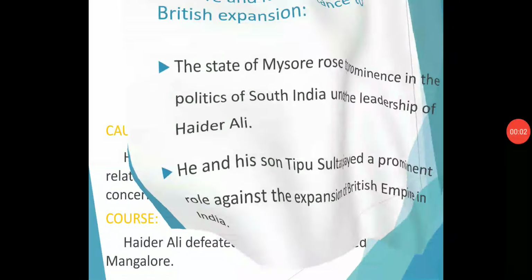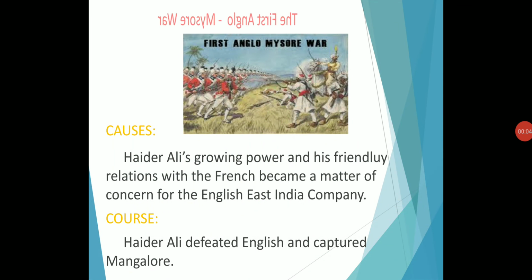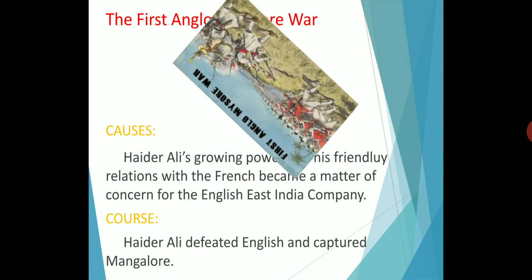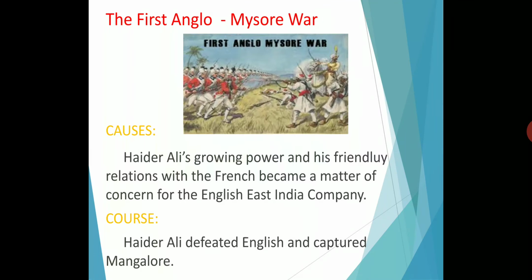So next we are going to see about the first Anglo-Mysore War. First, the causes. Causes means what is the reason, and next is the course. Course means how the war happened, how the war went. Okay, so what is the reason for the first Anglo-Mysore War?